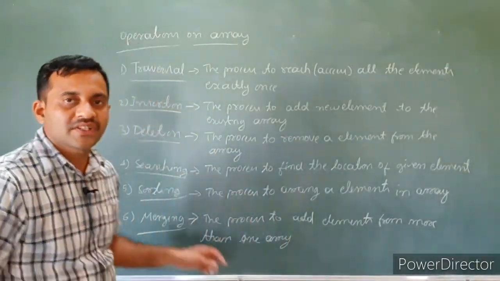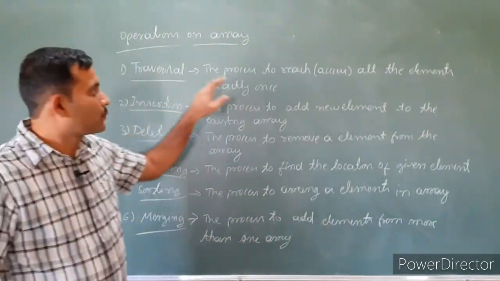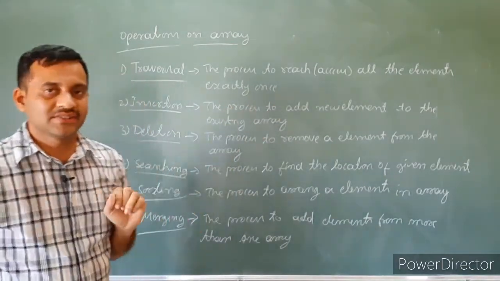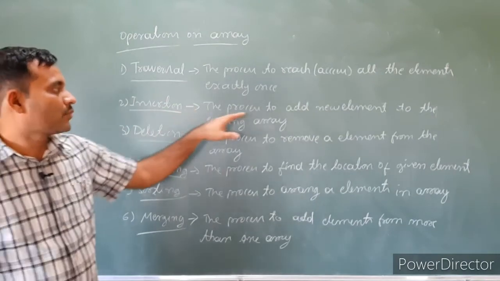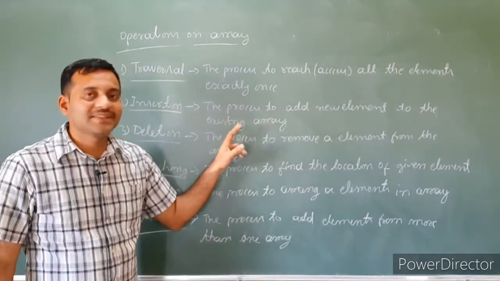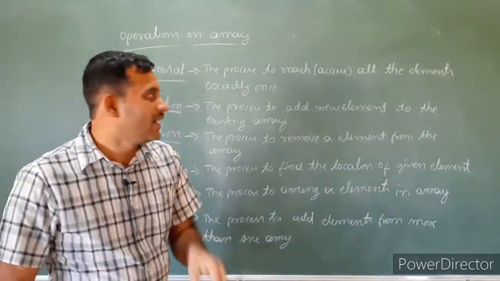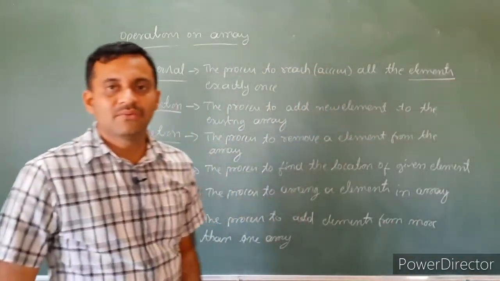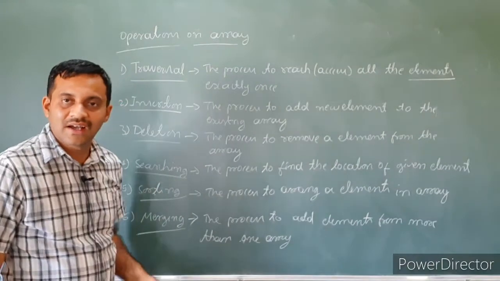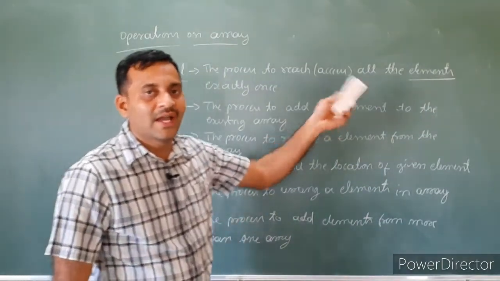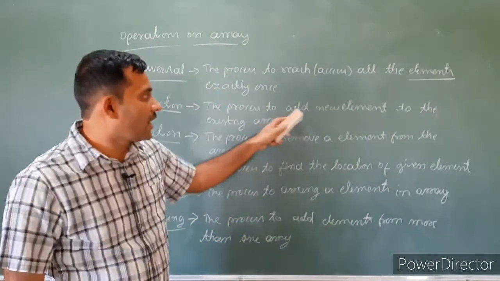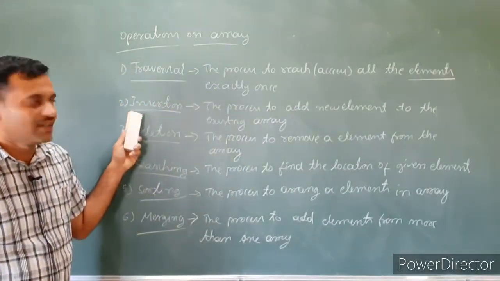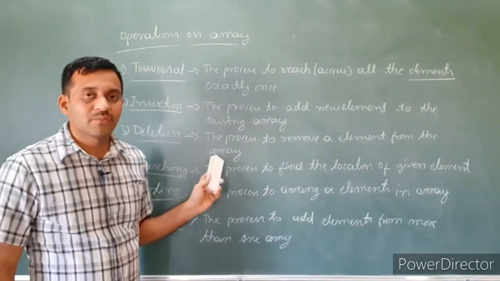See here, the operations are traversal, the process to reach or access all the elements exactly once. Then insertion, the process to add a new element to the existing array. Here we use the word elements. In a data structure we use data items, but since we are discussing arrays, we use the word elements. Deletion is the process to remove an element from the array.